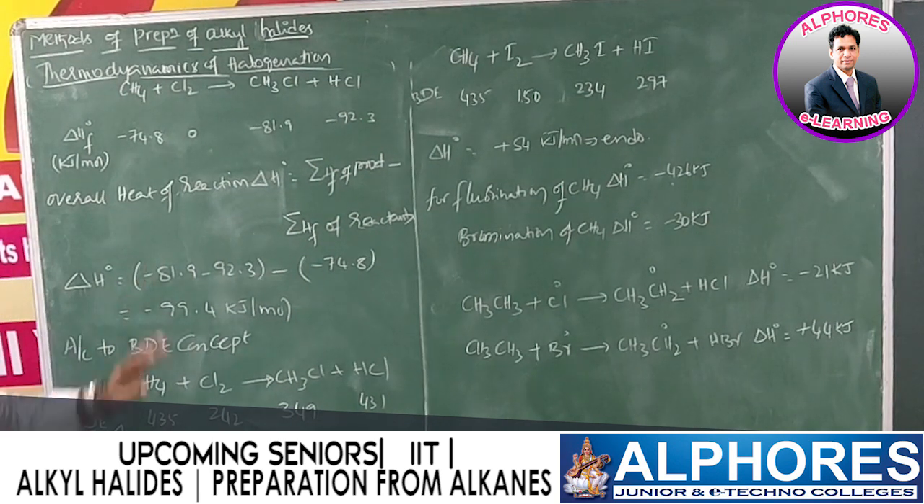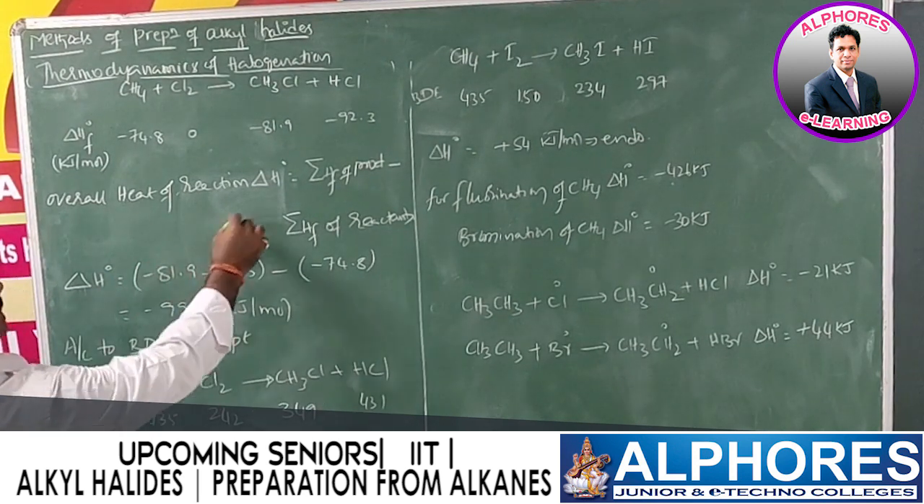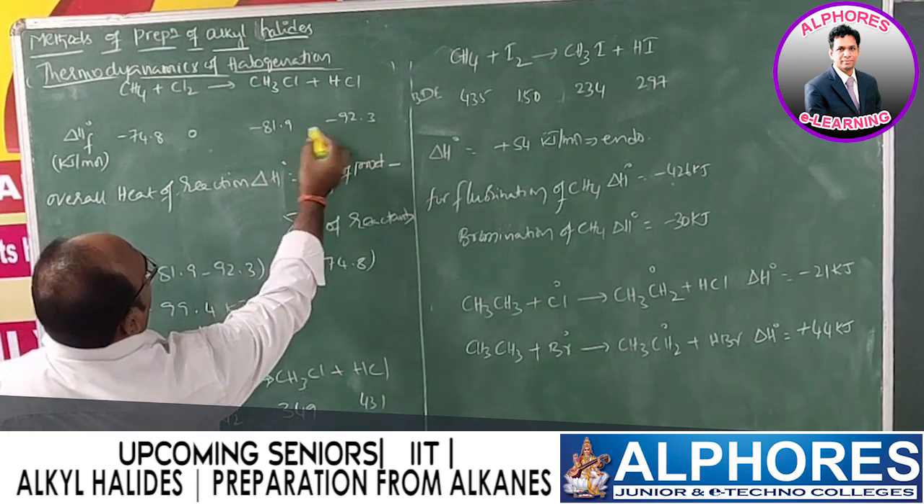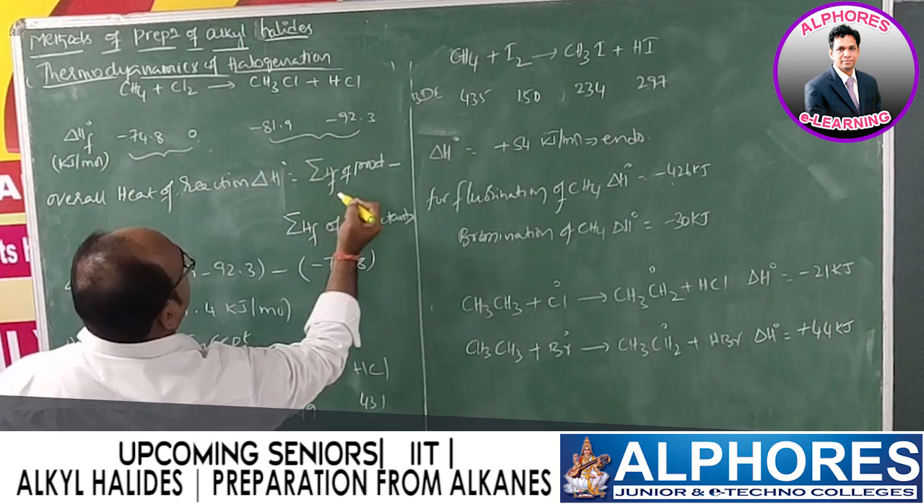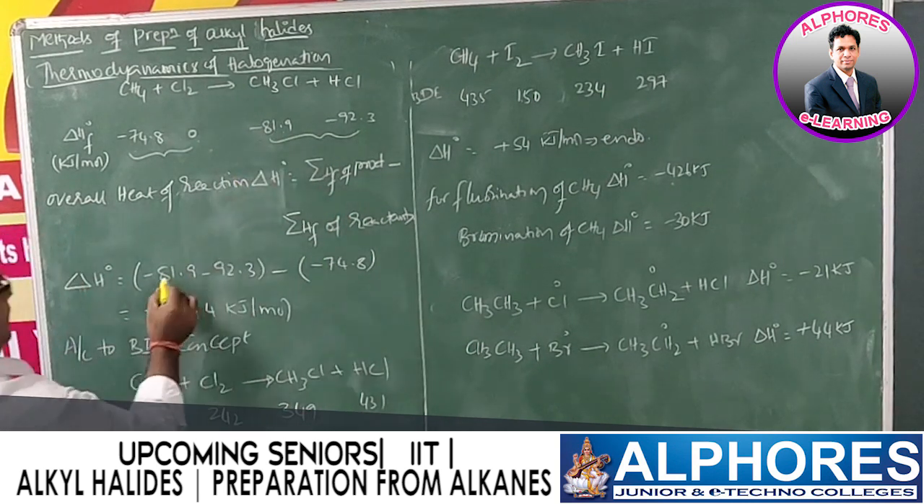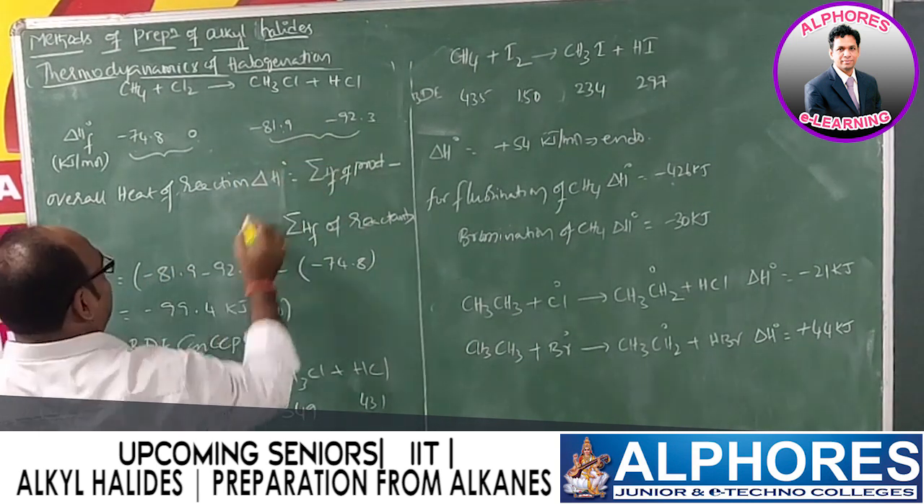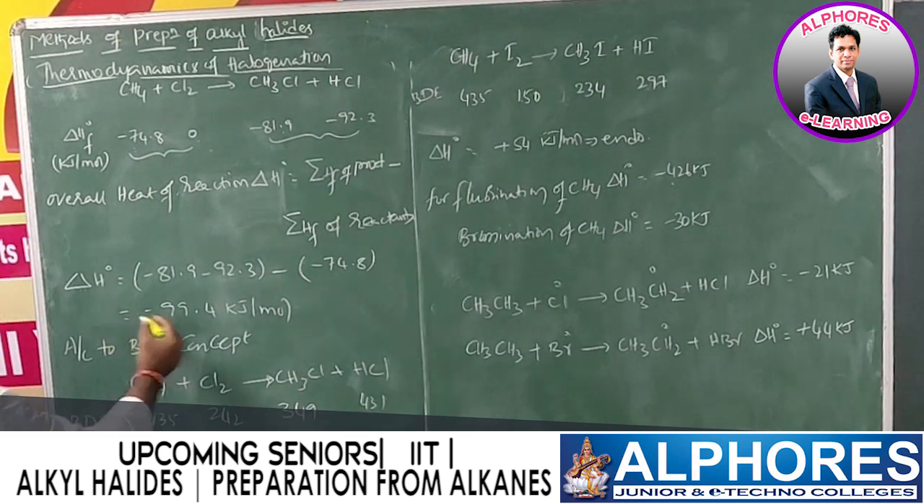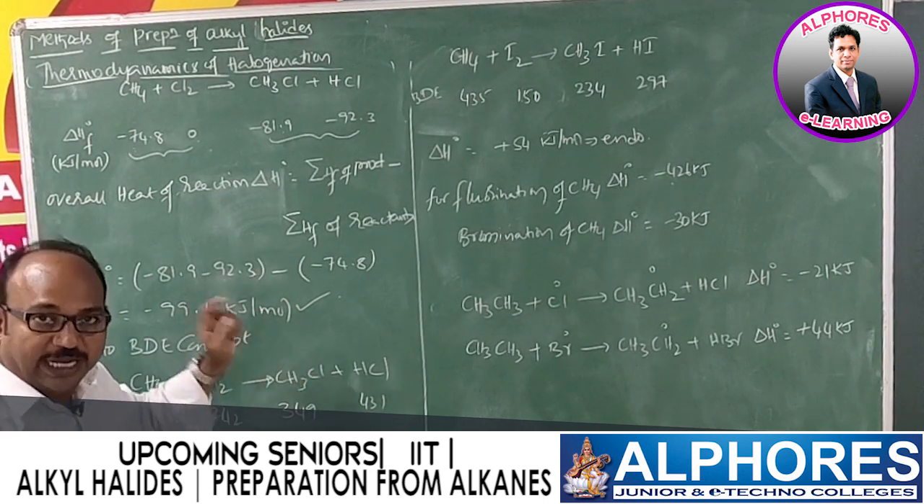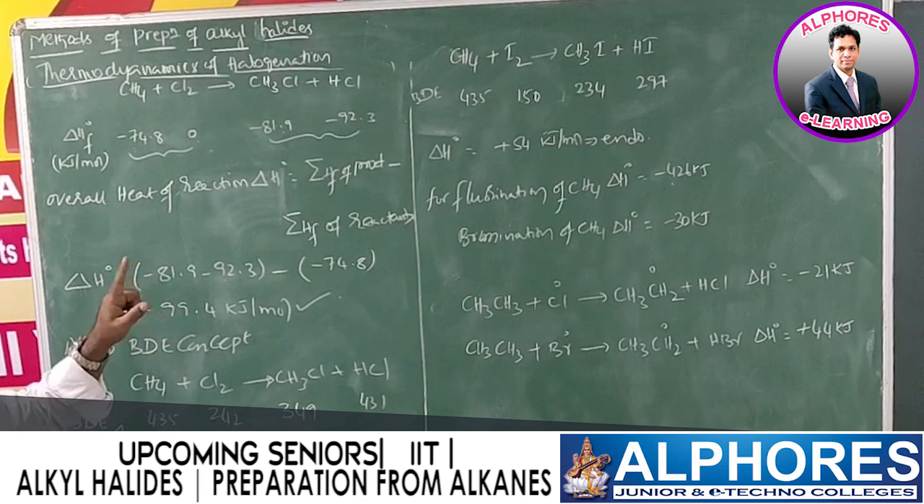So from this standard enthalpy of formation, we can identify the heat of reaction. Overall heat of reaction, delta H naught, is equal to total standard enthalpy of formation of products minus standard enthalpy of formation of reactants. So minus 81.9 and minus 92.3, minus of minus 74.8, this will be minus 99.4 kilojoules per mole. So here delta H naught is minus 99.4 kilojoule per mole. It indicates the reaction is exothermic.